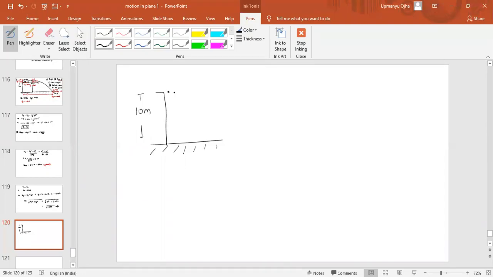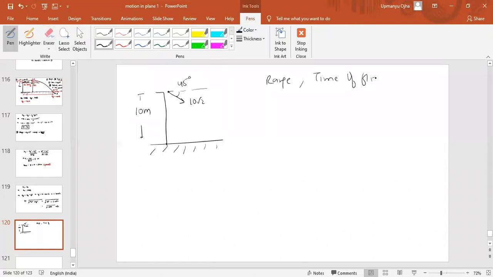We are throwing the object with velocity, say 10 root 2, at 45 degrees from the horizon. Now can you find the range? You don't have to find height. Range and time of flight.